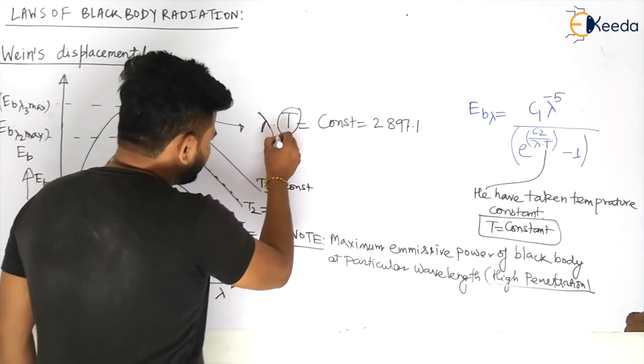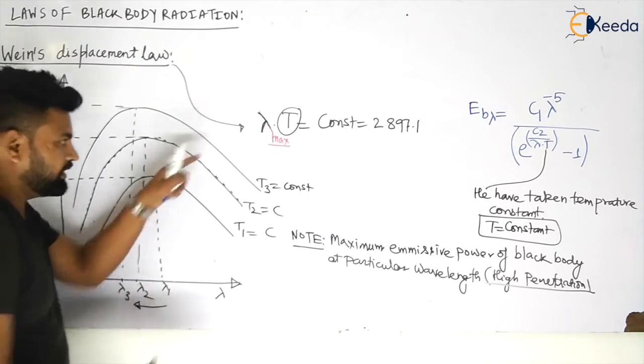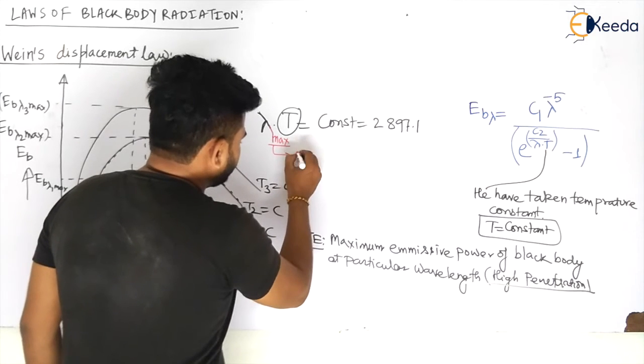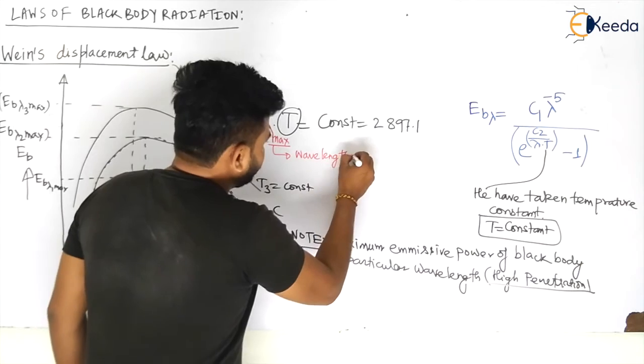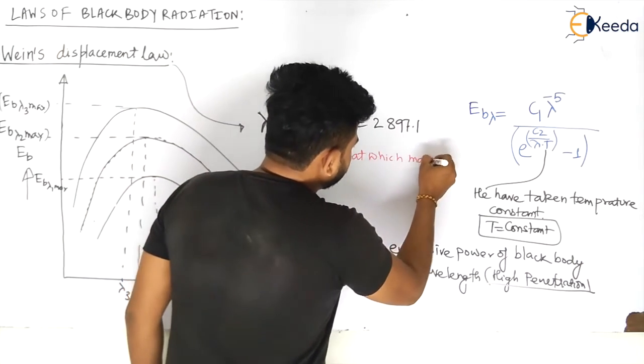I am taking lambda maximum, and lambda maximum means the wavelength at which maximum emission is occurring.